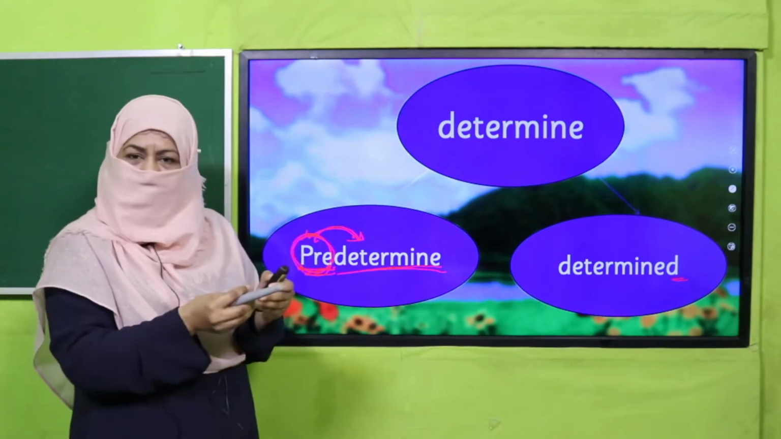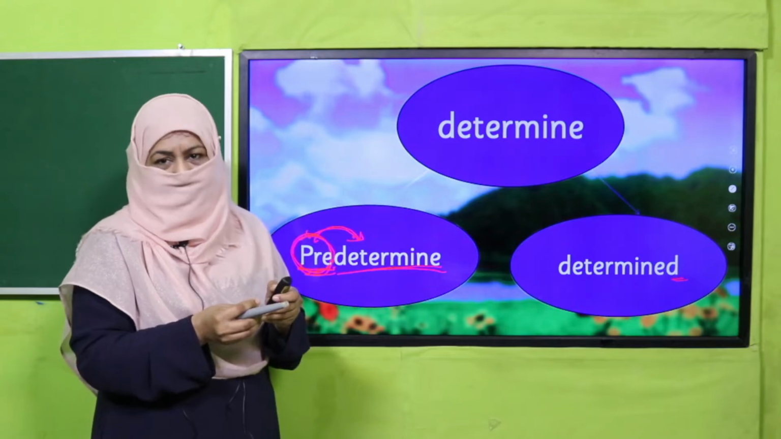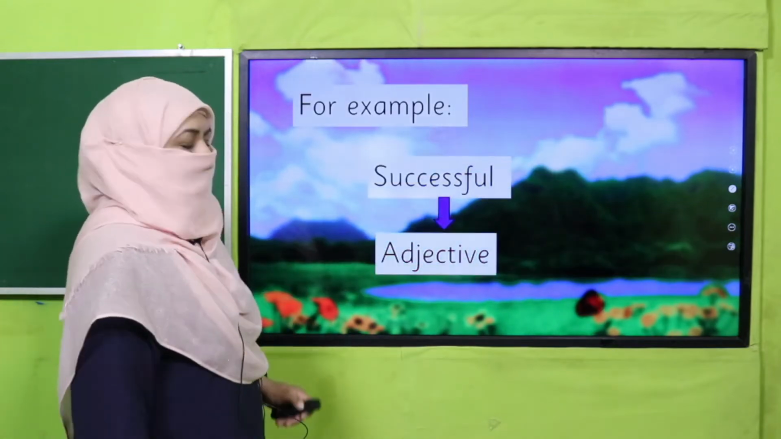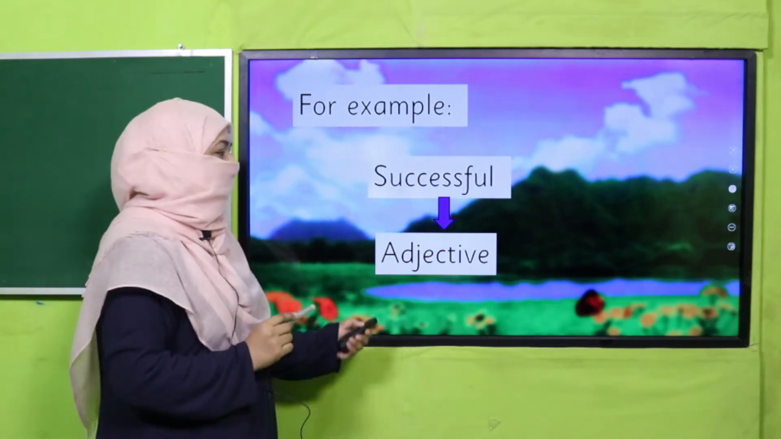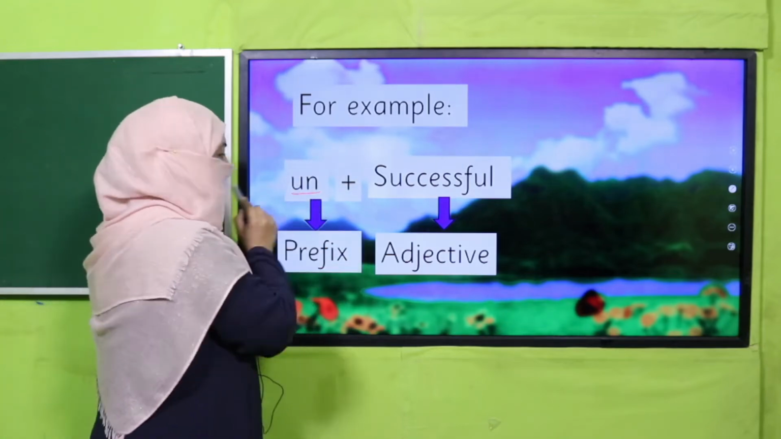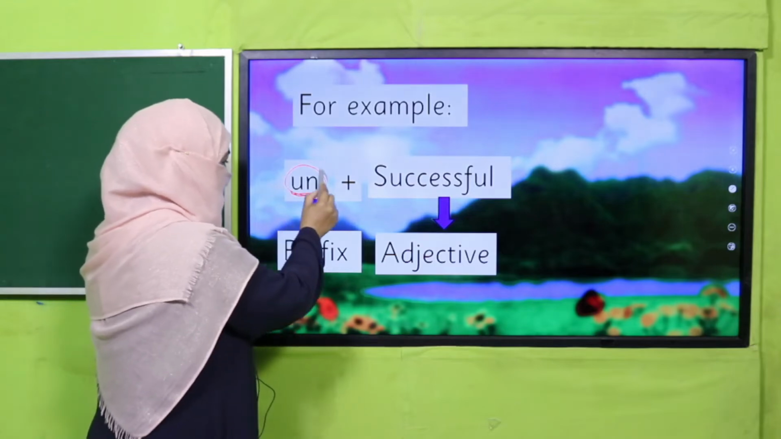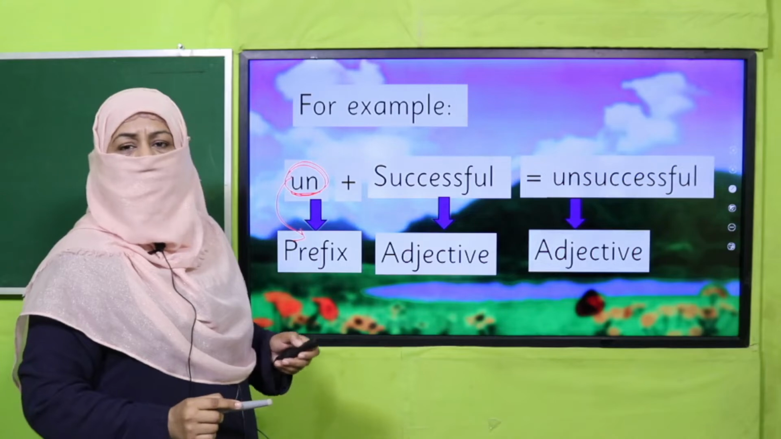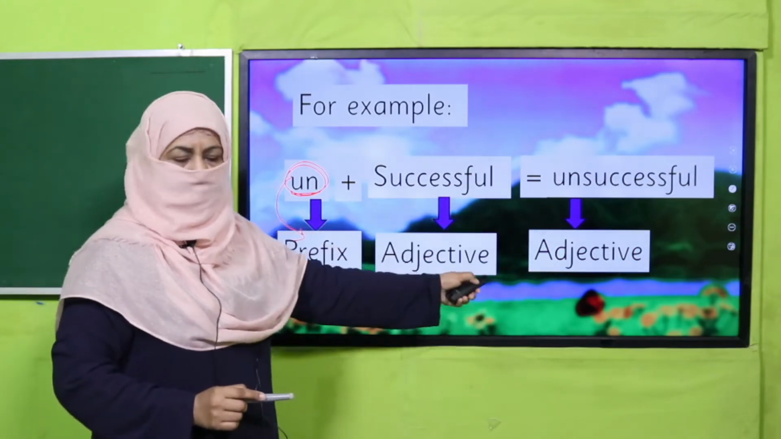Before a word, we attach a letter or a group of letters, that is called a prefix, right? So more examples: successful. Okay, we know it's an adjective. Now I'm going to add un with this word. Because I'm adding it in the beginning, that's why it's a prefix, and it becomes unsuccessful. Again, it's an adjective, right?